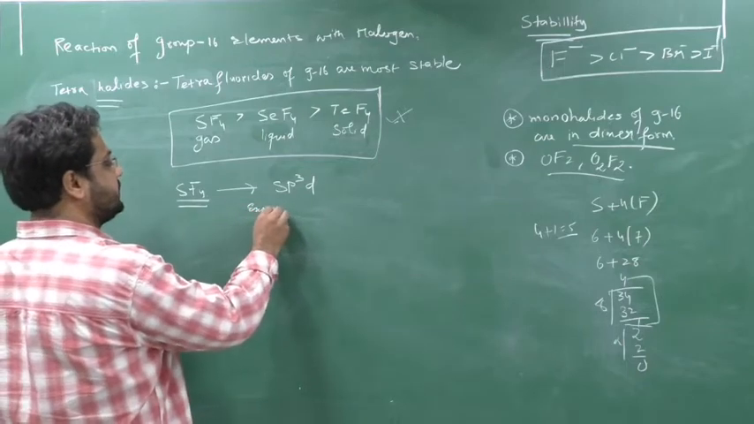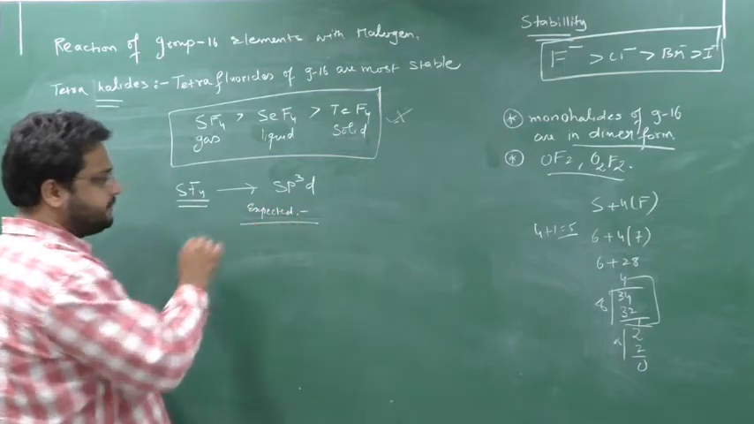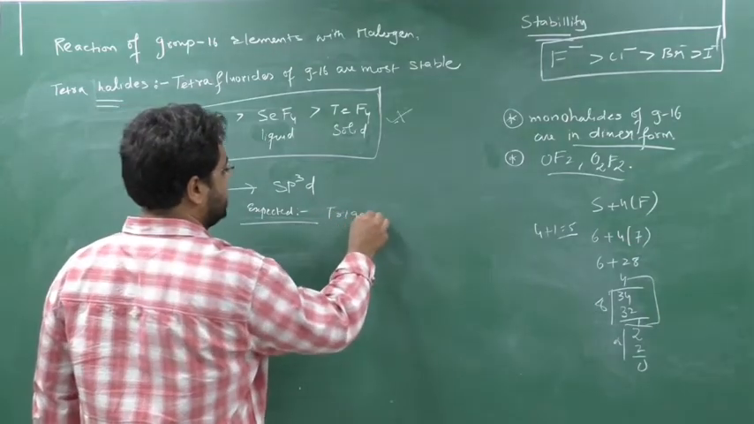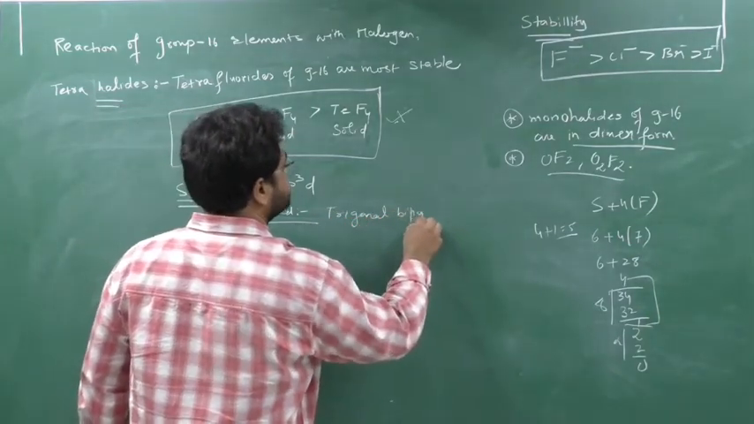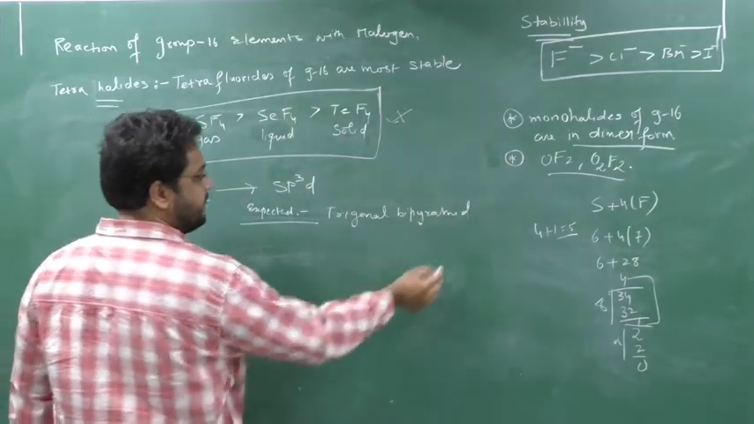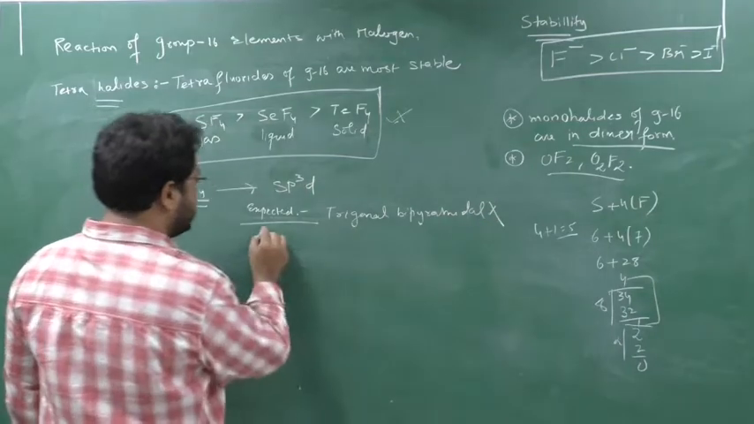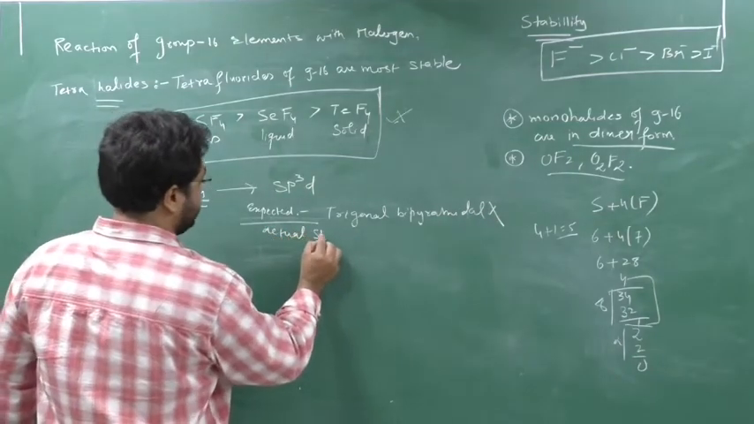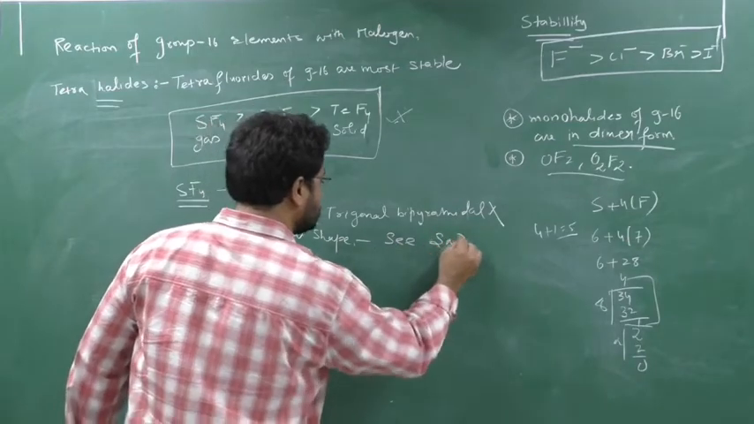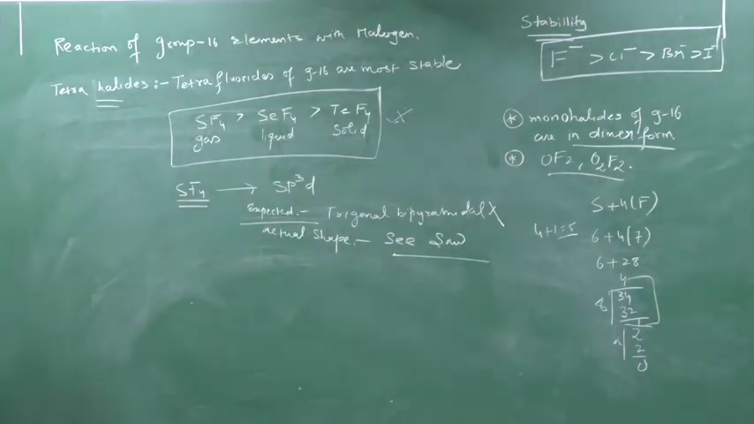Expected shape, tell me what can be the expected shape? Expected shape can be trigonal bipyramidal, but it is not that. Actually the shape is seesaw. So expected is trigonal bipyramidal, but actual shape is seesaw. Why? Due to presence of one lone pair.